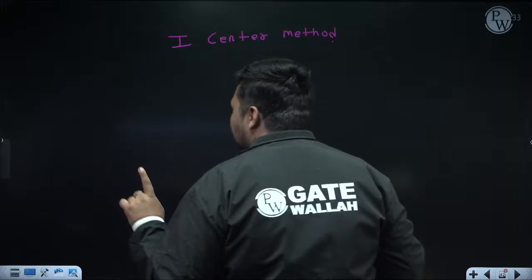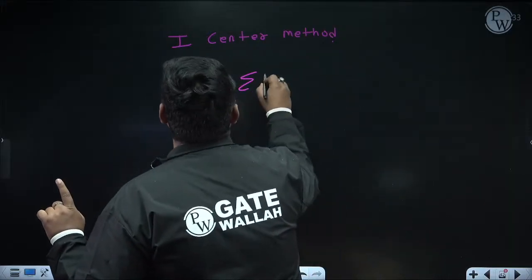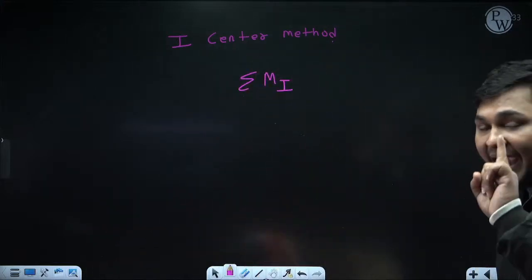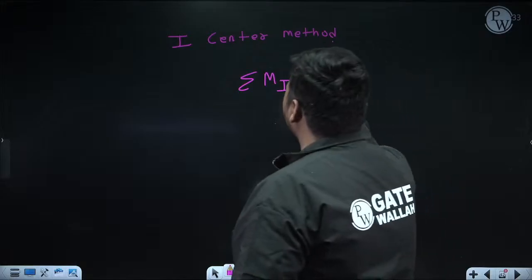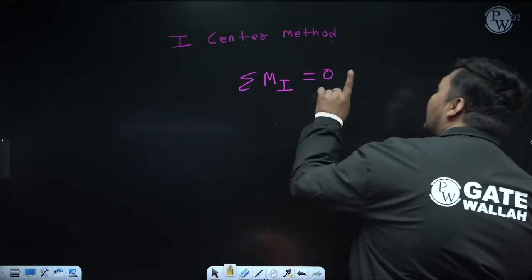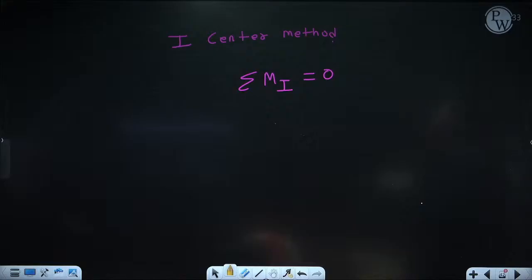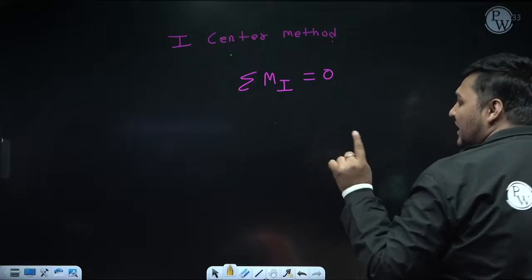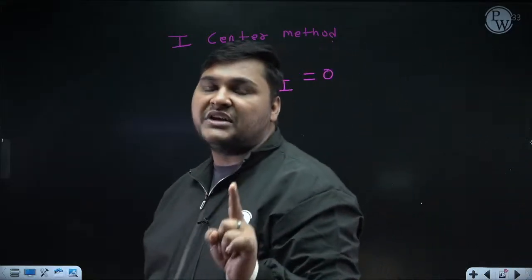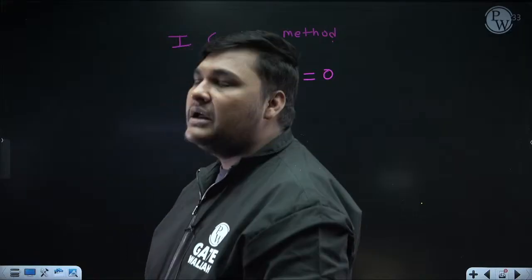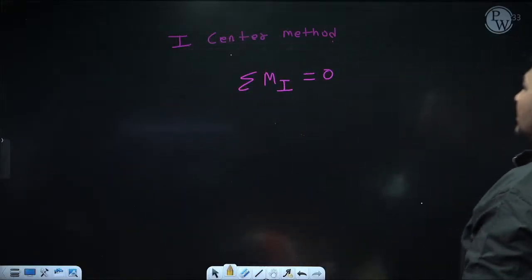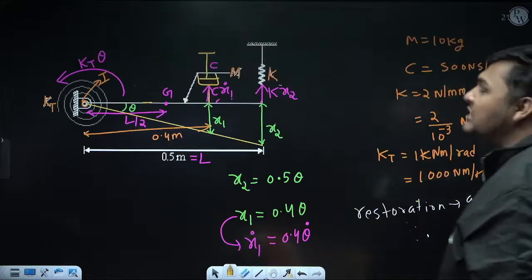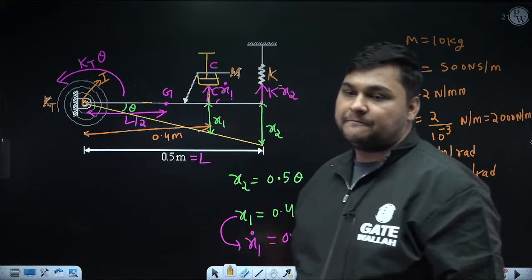But after considering inertial effect, we'll always take summation of moment about I center. And if we have calculated applied inertial moment, equate this with 0. I will equate this with 0 after considering the inertial moment. Whenever in any system, either rotational or rotational plus translation, vibration will occur, to derive the equation of vibration, if we are always taking moment about I center, then we'll always apply only inertial moment in this case.